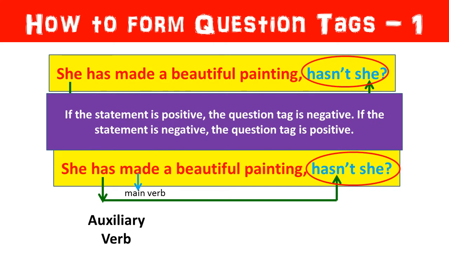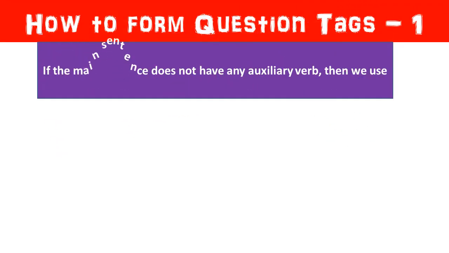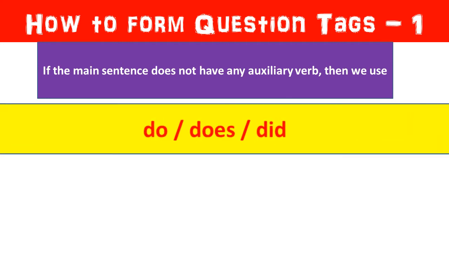But remember that if the statement is positive, the question tag is negative. If the statement is negative, the question tag is positive. See, our statement was, "She has made a beautiful painting." So in question tag, has will become hasn't and the subject will remain same, that is she. Hasn't she?